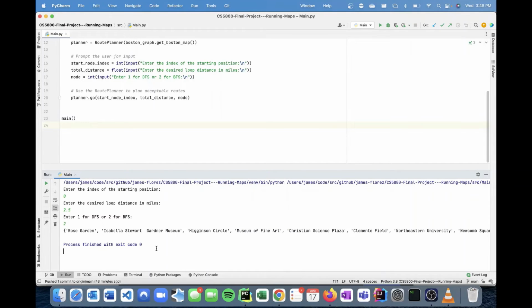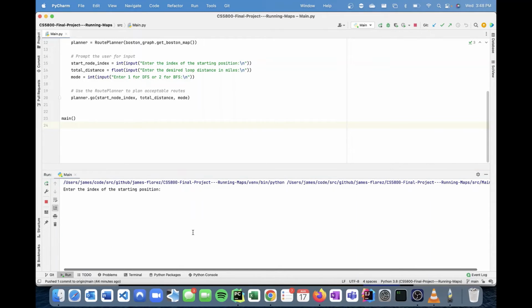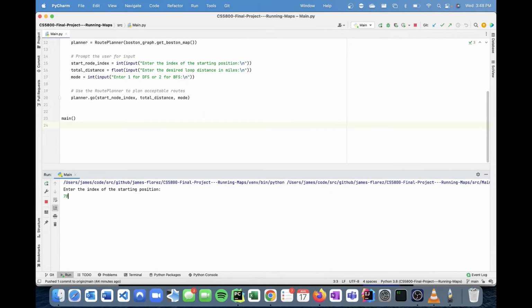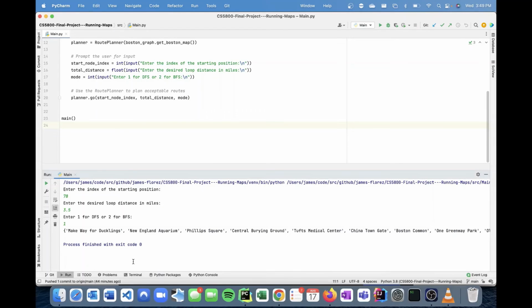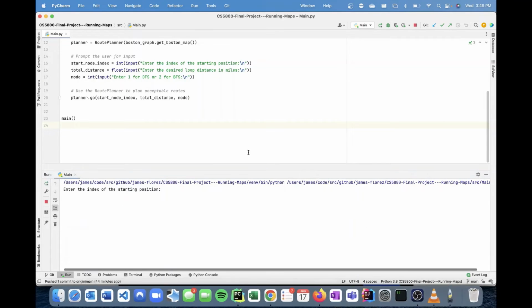Okay, now that we have shown a basic route, I will show a couple others just to see the various places that we have around Boston. So node 78 corresponds to starting in the north end of Boston, which you can see right up here, and it goes all around downtown Boston, Commons and Public Gardens, and then comes back through Beacon Hill. I'll show a few others.